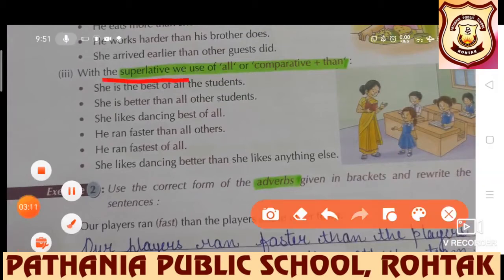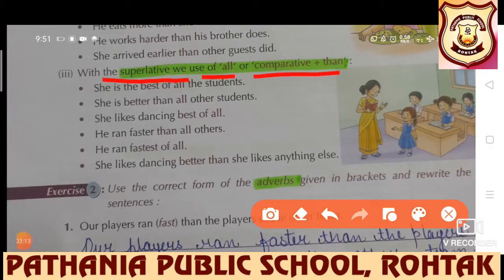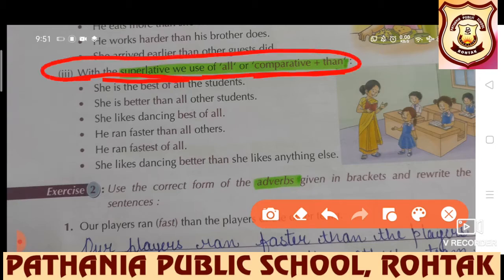With the superlative we use "of all", and with the comparative, "than". I know, students, whenever we read any explanation it becomes a little tough for us to understand, but when we read out the examples then the things are always clear to us. With the superlative we use "of all" or comparative plus "than". She is the best of all the students. She is better than all other students.